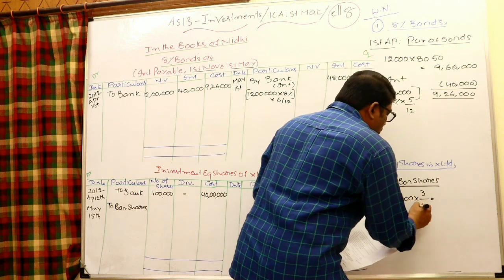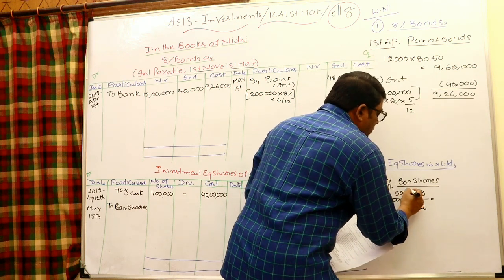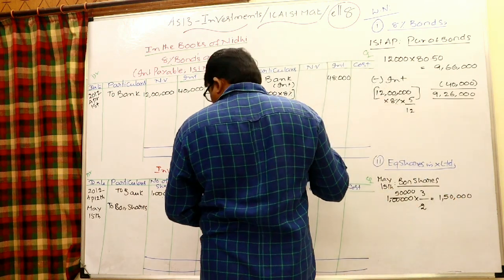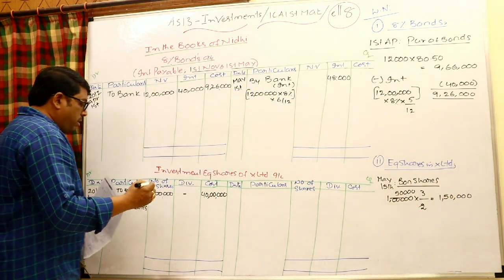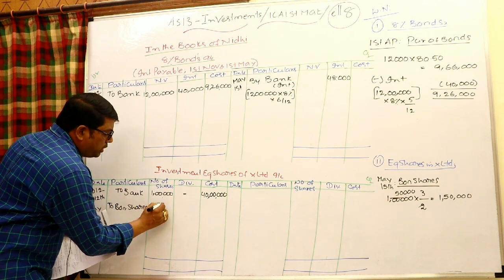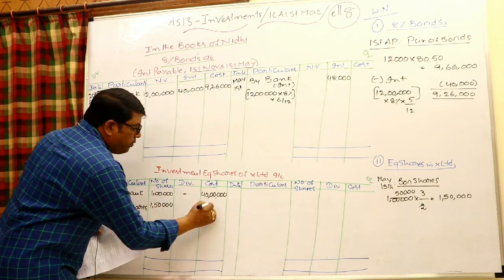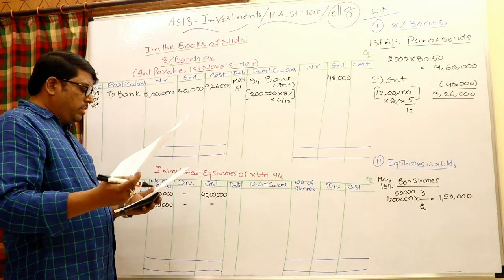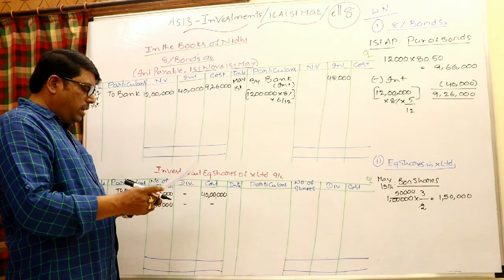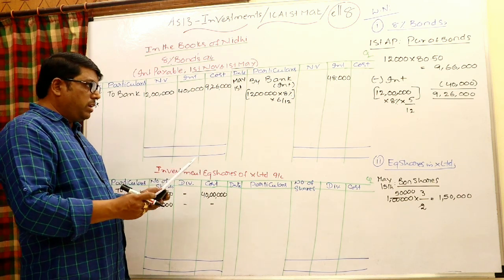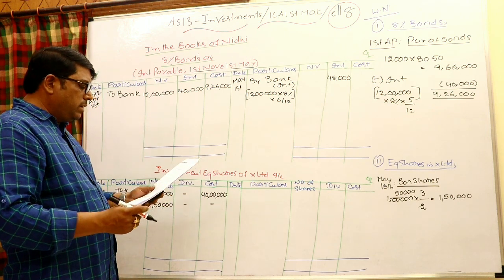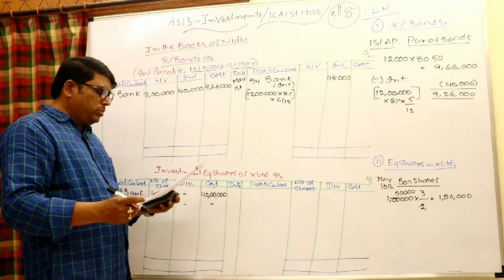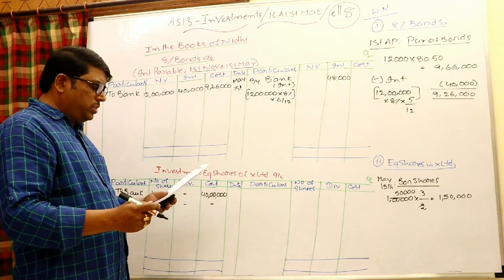So therefore it would be 1,50,000 bonus shares given. Right here in the number of shares column, 1,50,000 bonus shares are given without any cost, free of cost. On that date, Nidhi sold 1,25,000 bonus shares at 20 rupees each in the market.